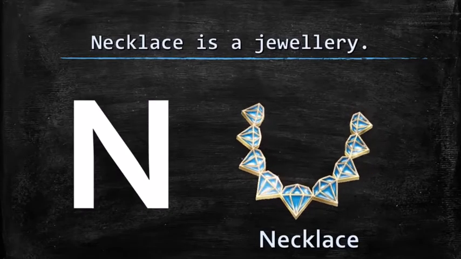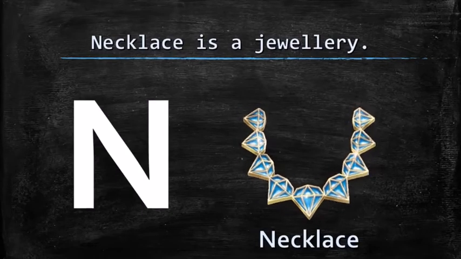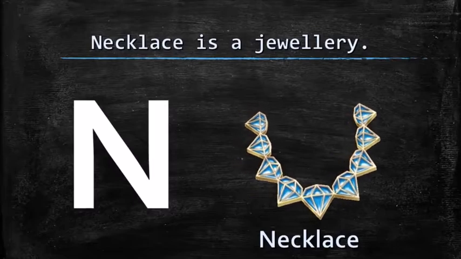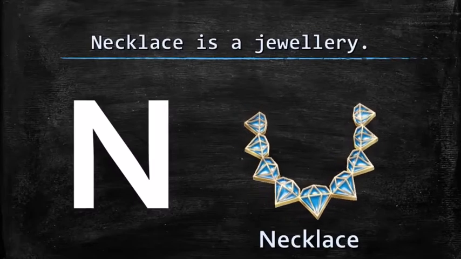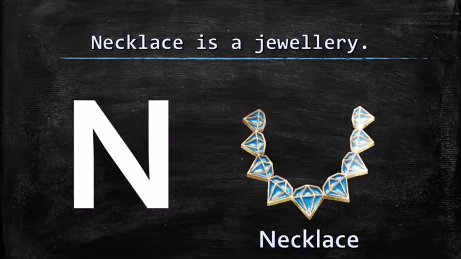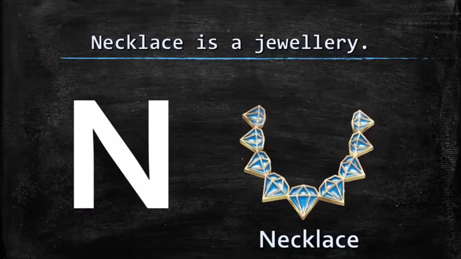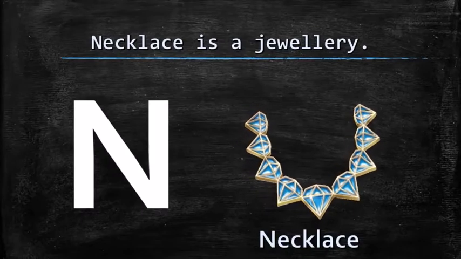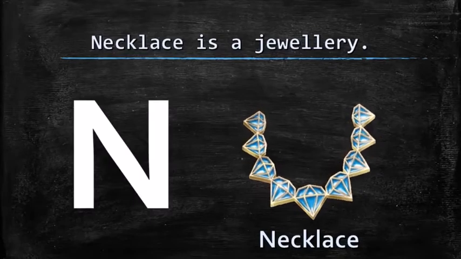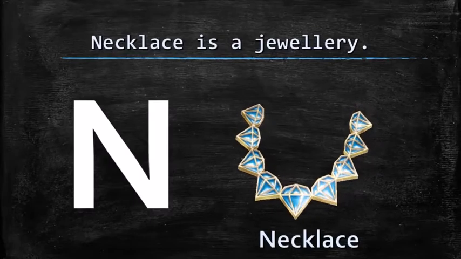That's lovely, isn't it? Shining bright. What's that? That's a necklace. N for necklace. Necklace is a type of jewelry. N for necklace.